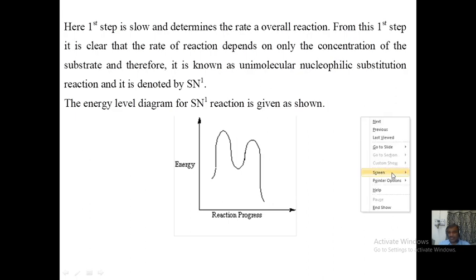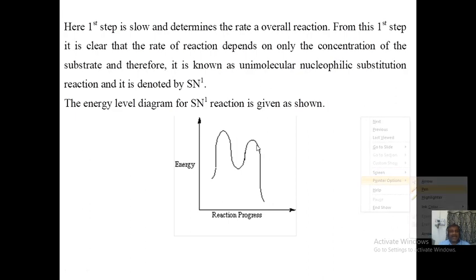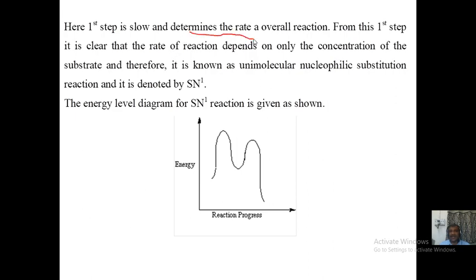Okay, so this is the potential energy level diagram. The first step is slow, it is the rate determining step, and you have seen that only tertiary butyl bromide is involved in step number 1. Therefore, the rate of reaction depends only on the concentration of the substrate, tertiary butyl bromide, because it is the slow step and nothing else is involved in it.